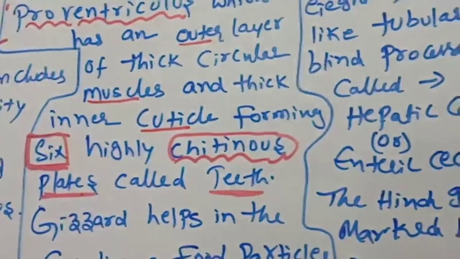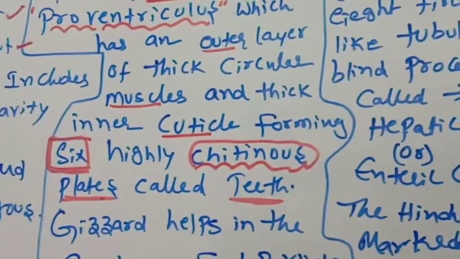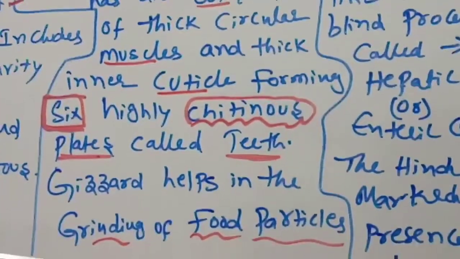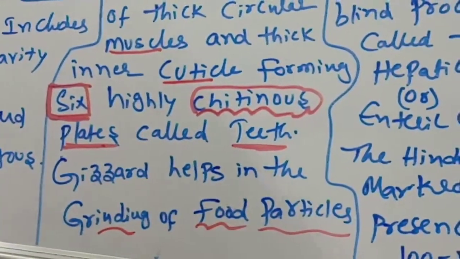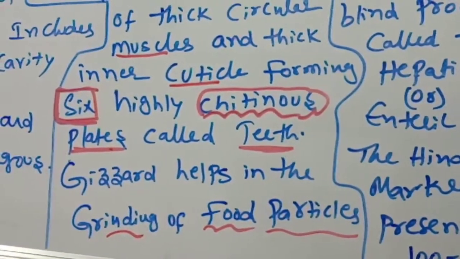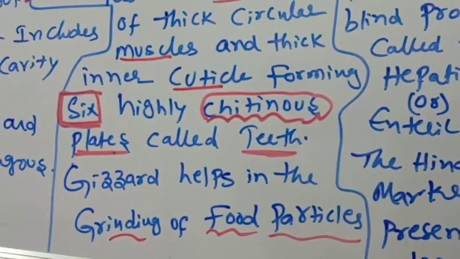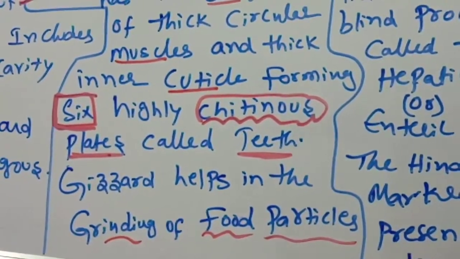The gizzard helps in the grinding of food. Chewing of the food and grinding of food particles take place in the gizzard. That is why the highly chitinous plates called teeth are present in the gizzard.